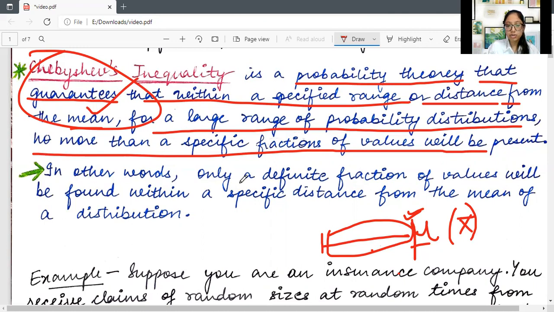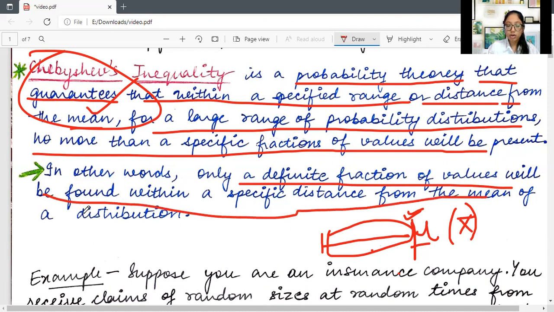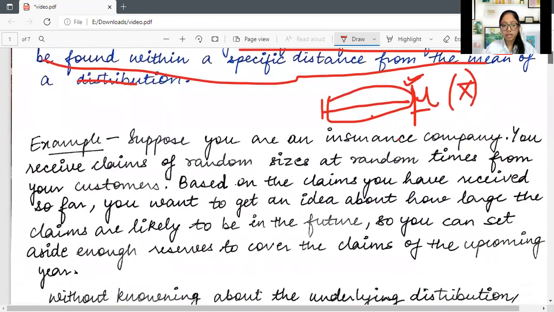In other words, only a specific fraction of values will be found within a specific distance from the mean of a distribution. एक डिस्ट्रीब्यूशन के मीन से स्पेसिफिक डिस्टेंस पे ही एक स्पेसिफिक फ्रैक्शन ऑफ वैल्यूज मिलेंगी और उससे ज्यादा नहीं. Okay, I'll give you an example.